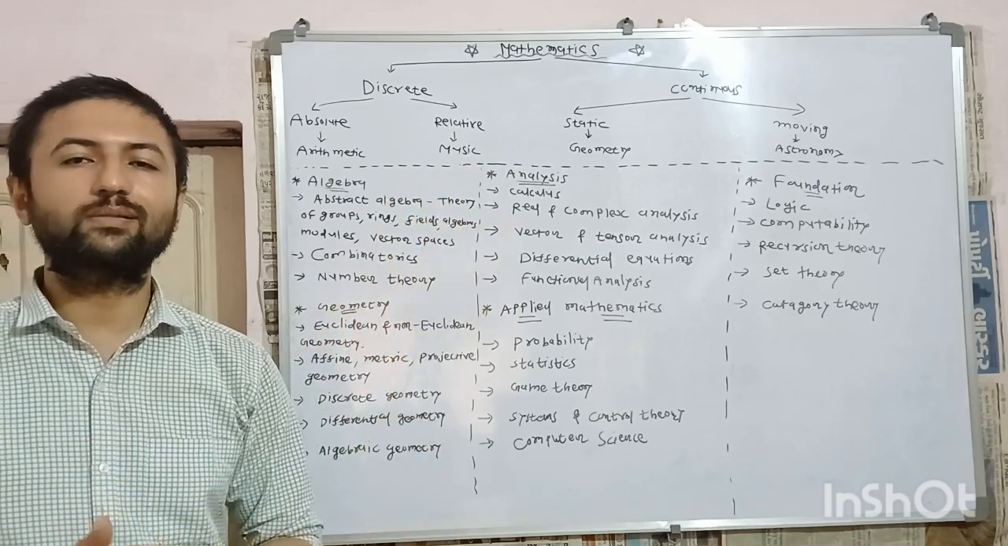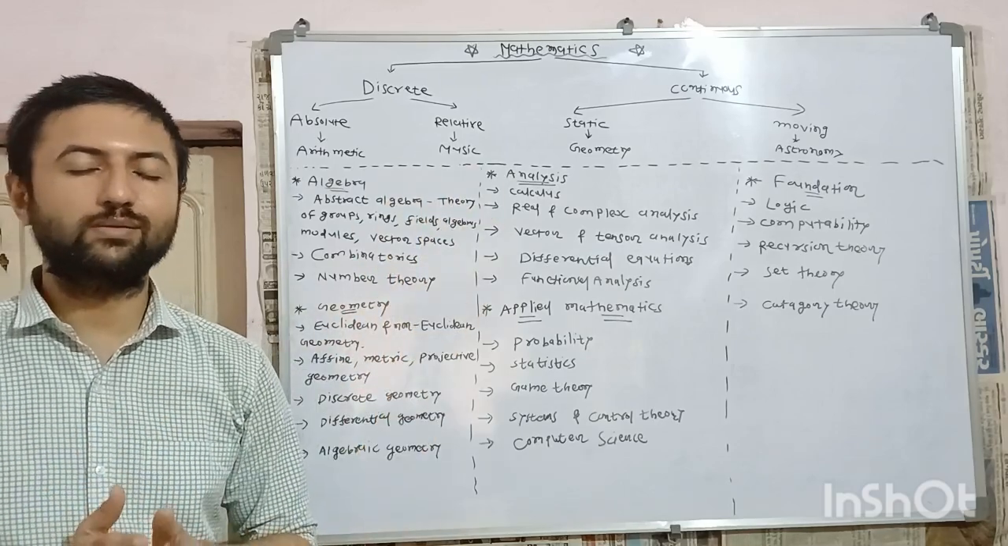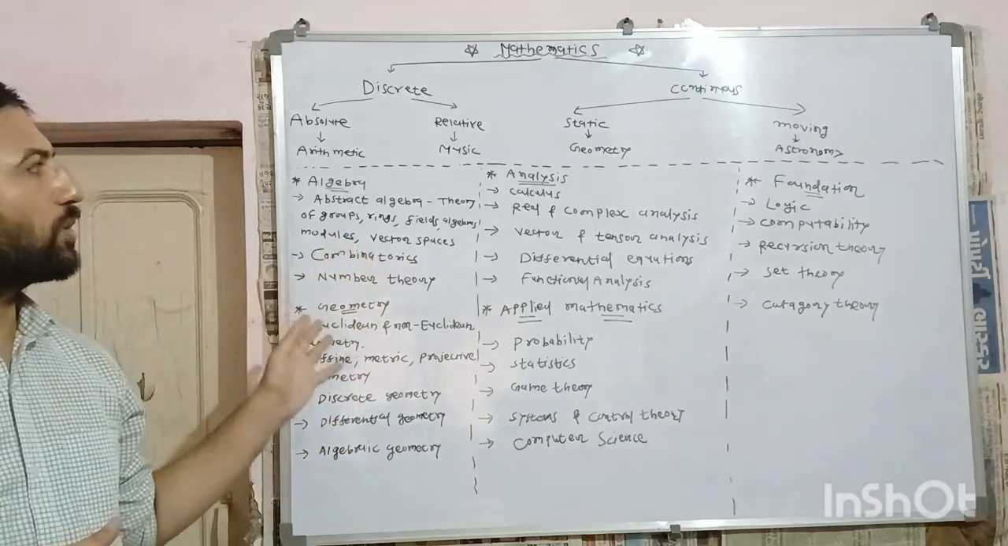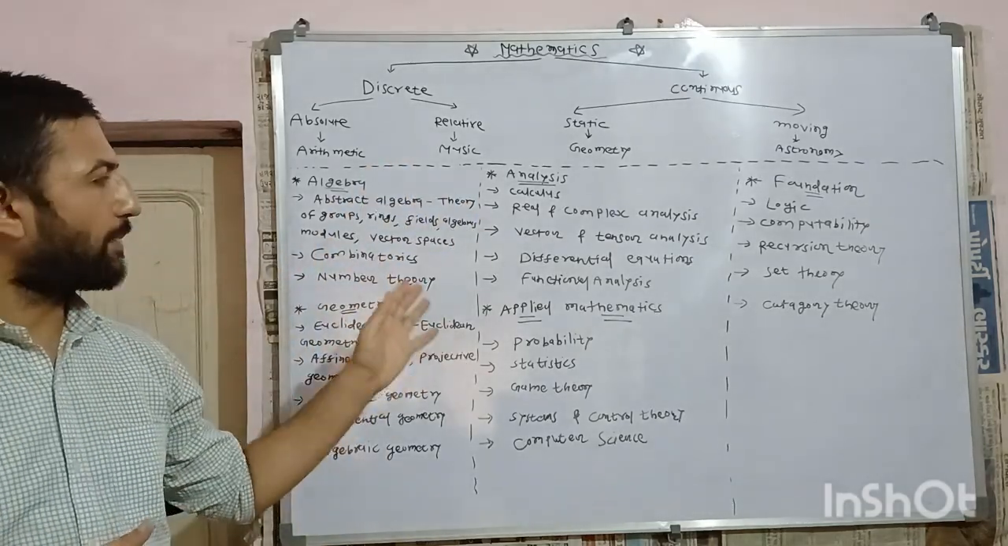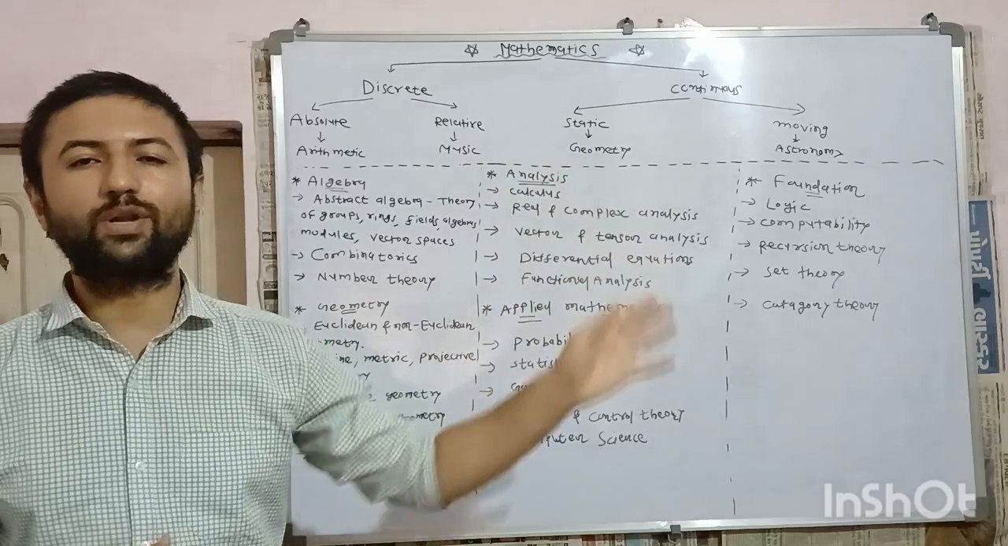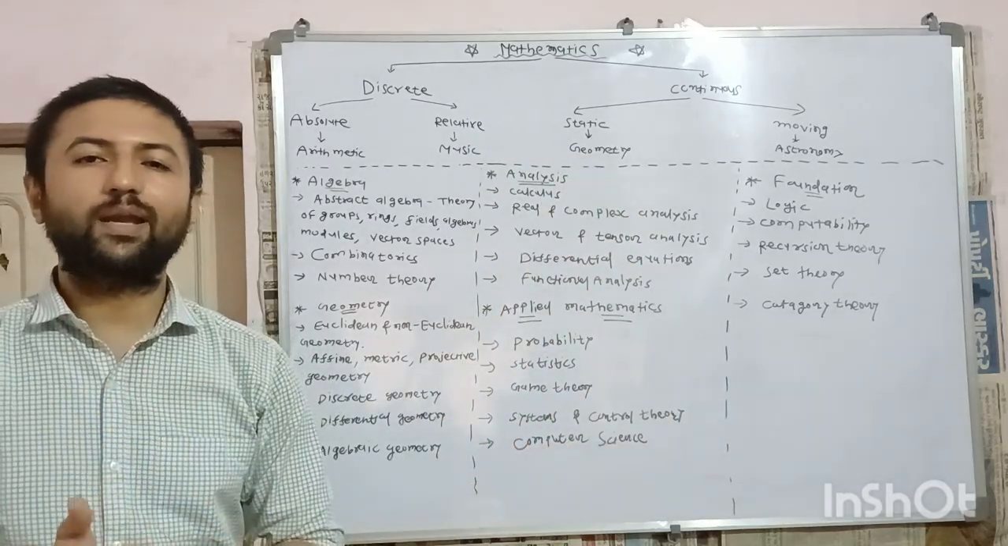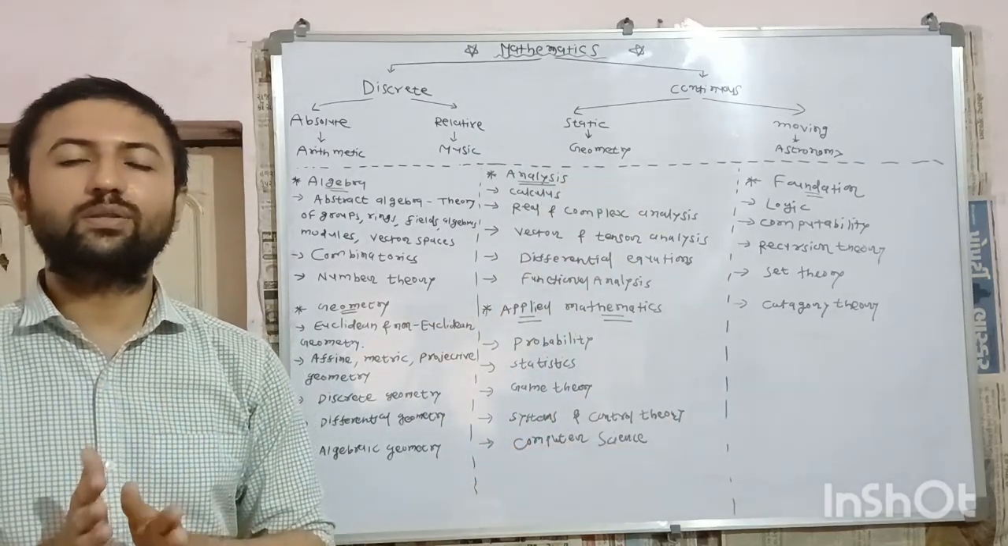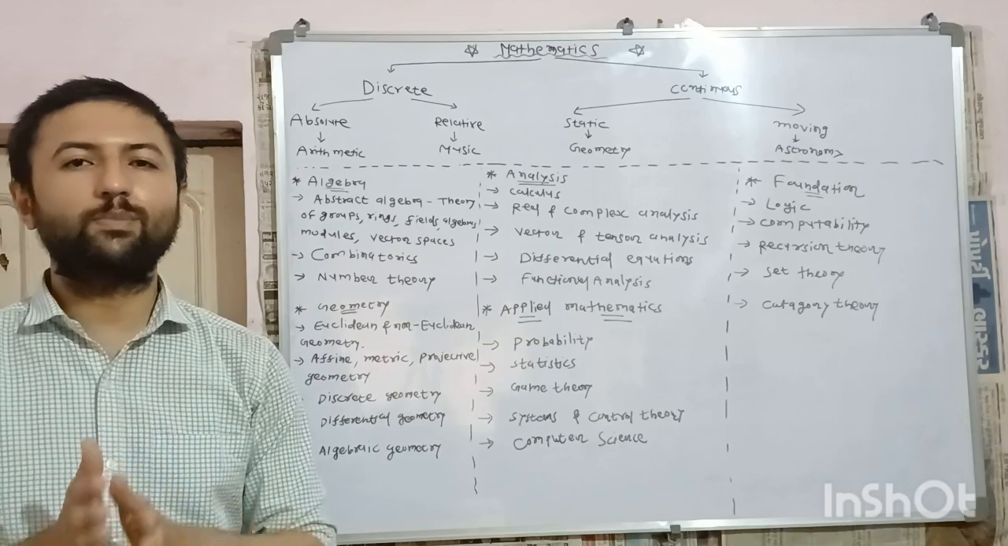Nowadays, mathematics is classified into five classes, that is algebra, geometry, analysis, applied mathematics and foundation. I will explain each class and each theory of each class in brief here.